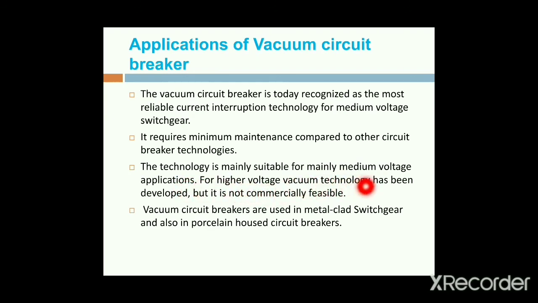For high voltage, vacuum technologies have been developed. Still it is developing, but it is not commercially feasible. Next, vacuum circuit breakers are used in metal clad switchgears and also in porcelain housed circuit breakers. These are some of the advantages of vacuum circuit breakers.